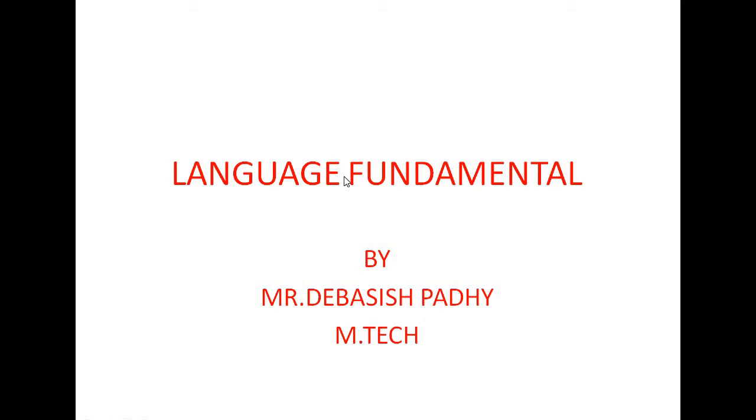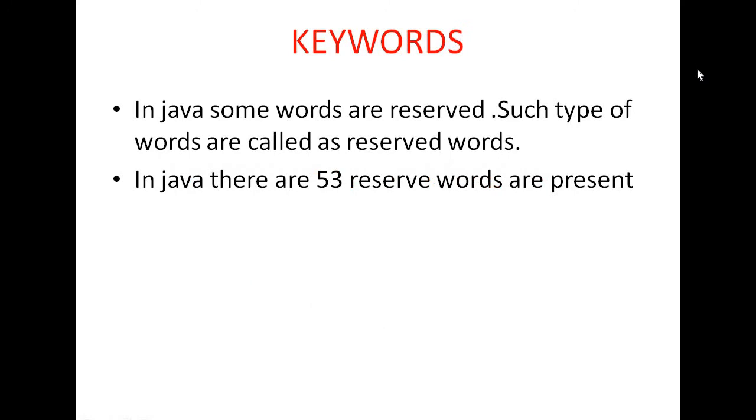So today we will discuss the second language fundamental, that is known as reserved words. What is generally a reserved word? So today's topic is about the reserved words. That is familiar to you already as keywords. Keywords are the reserved words.